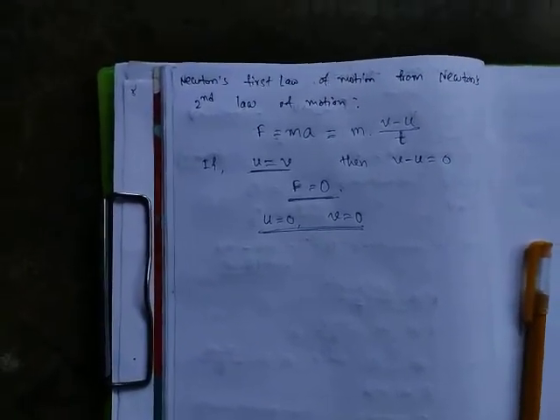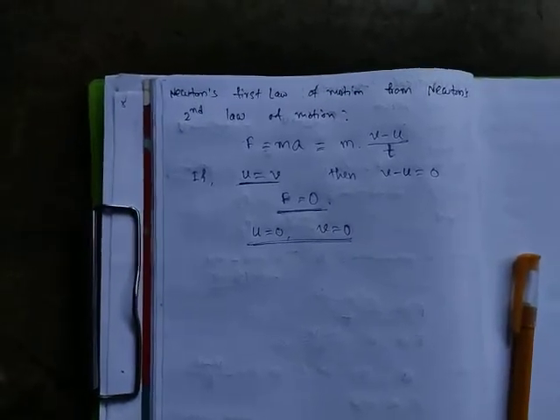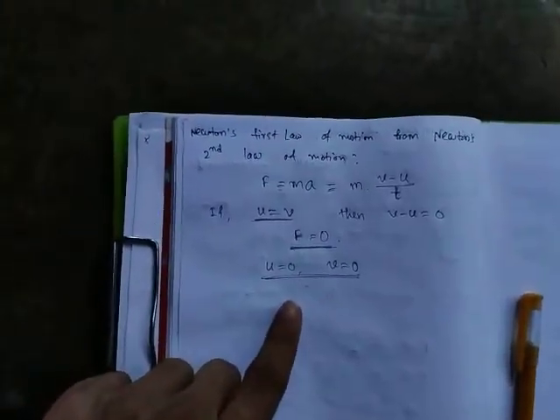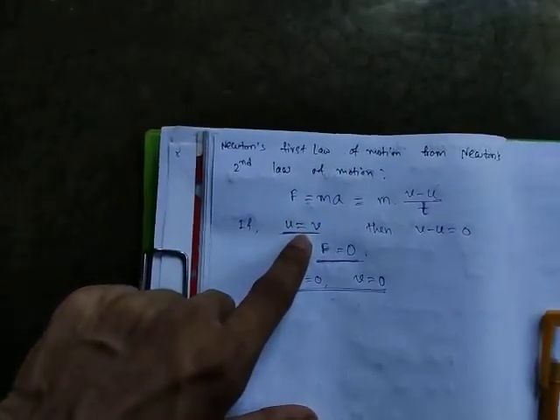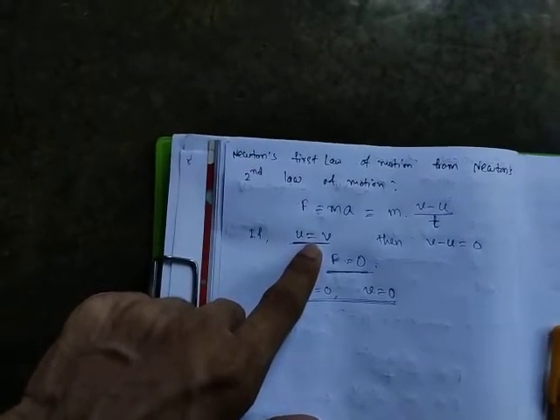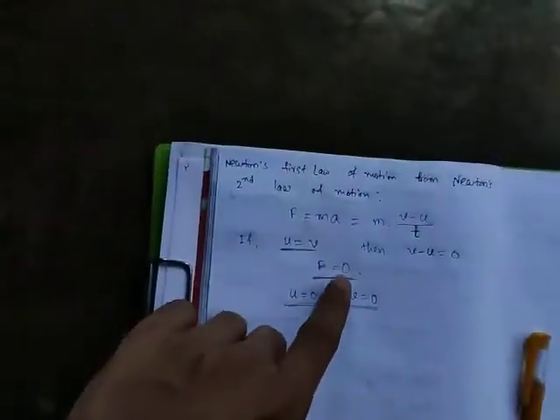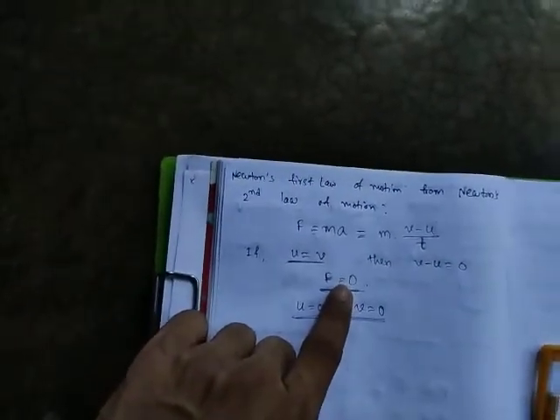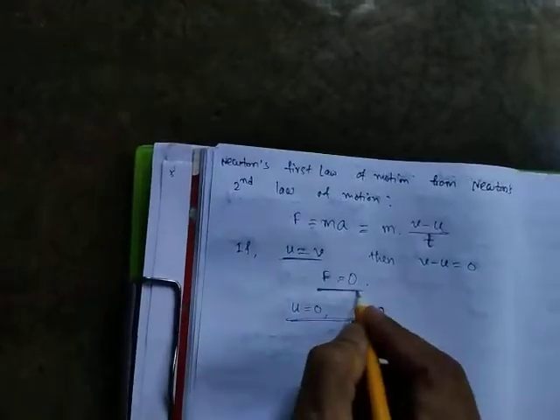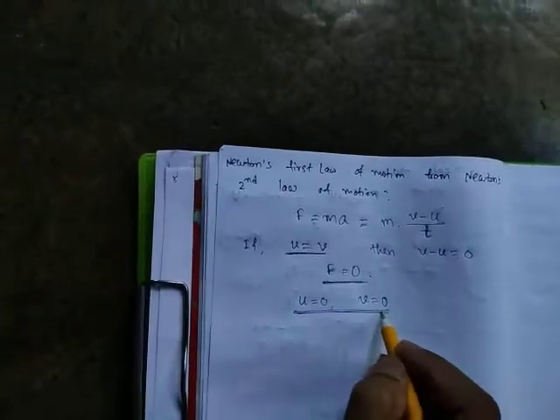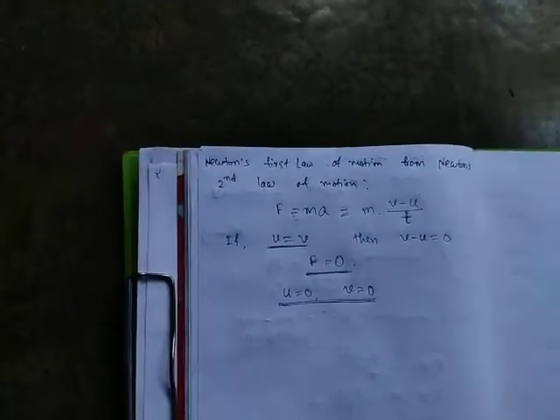I am telling the statement once again. Every body continues in its state of rest or uniform motion in a straight line unless compelled by some external force. That means if the external force is 0, then the object remains in the same state. If there is no external force, speed will remain constant and a resting object remains at rest. That is Newton's first law.